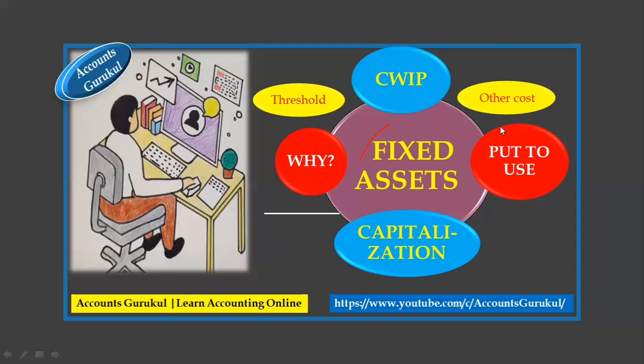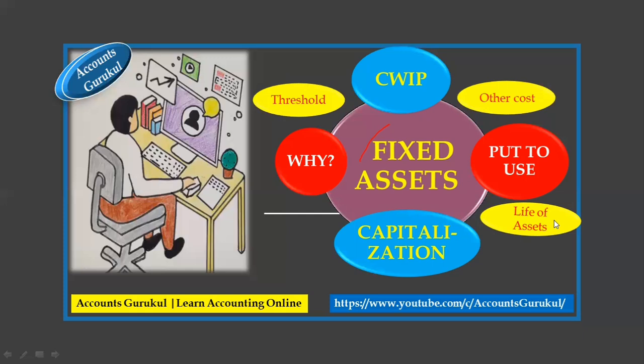Whatever other cost is involved over there is considered part of the value of that asset for capitalization. Once we have the put to use certificate from the respective user, we are ready to do the capitalization. Now we know the put to use date and that the asset is ready for capitalization. Then next, for how many years do we have to capitalize that asset? It means: what is the life of the asset?